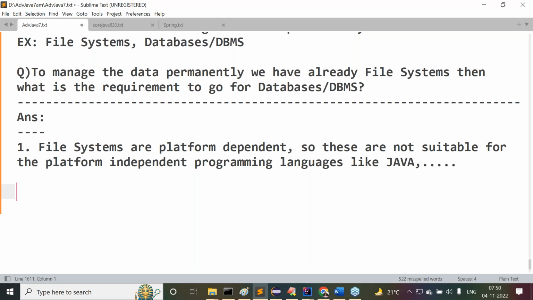All of you get my point or not? SQL queries are the same on the Windows operating system. SQL queries are the same on the Linux operating system. SQL queries are the same on any operating system. But file system conventions might be different from one operating system to another operating system. That is the reason why they are not suitable for platform independent programming languages like Java. This is one point.